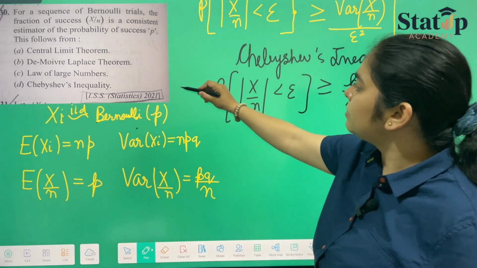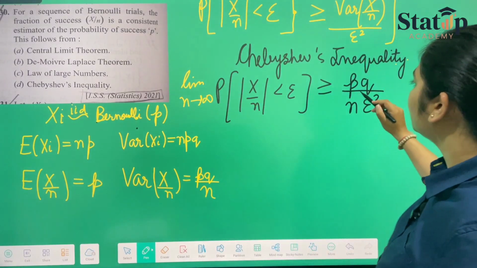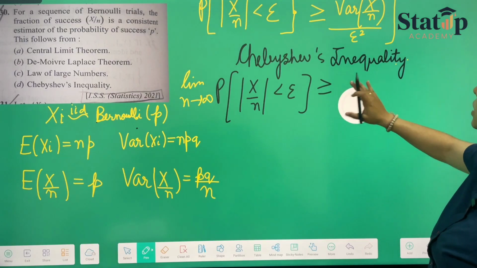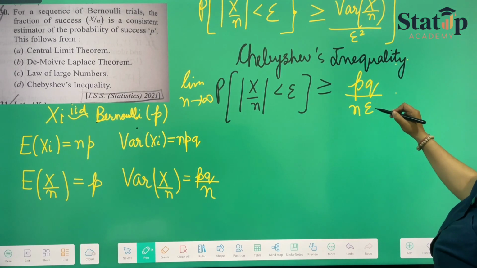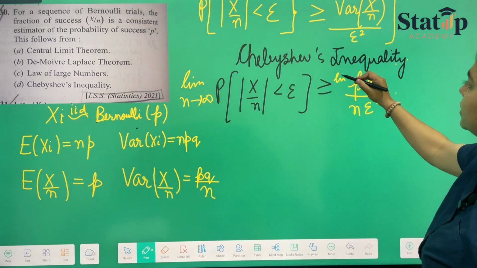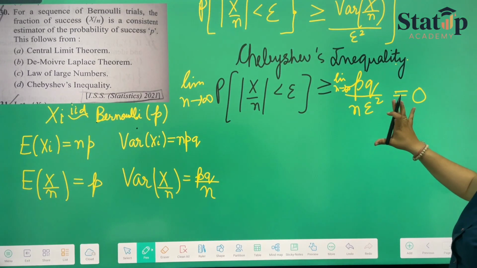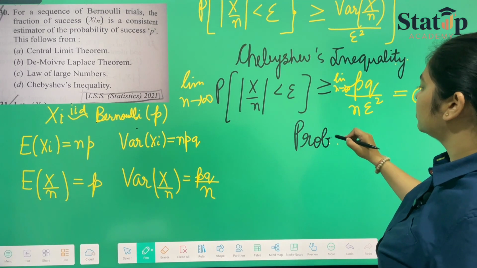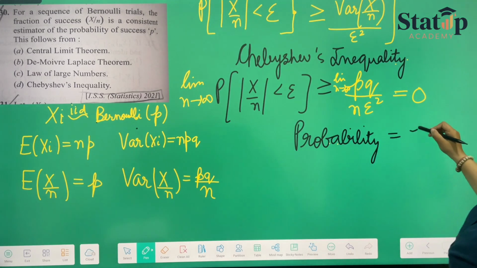And if we put the limit n tends to infinity here, 1 upon n, that is 1 upon infinity, will become 0. So pq upon n epsilon square, as n tends to infinity, will become 0. So the probability equals 1.